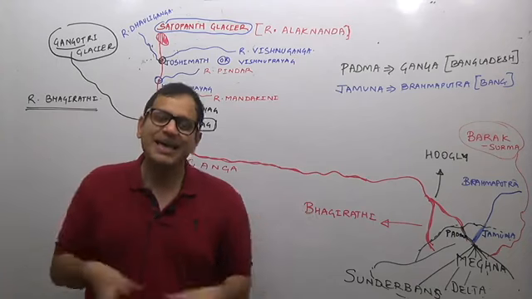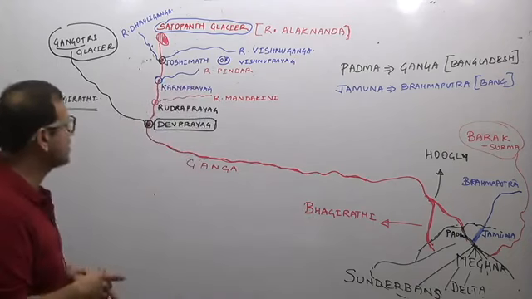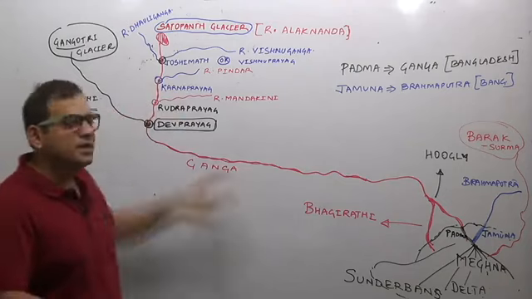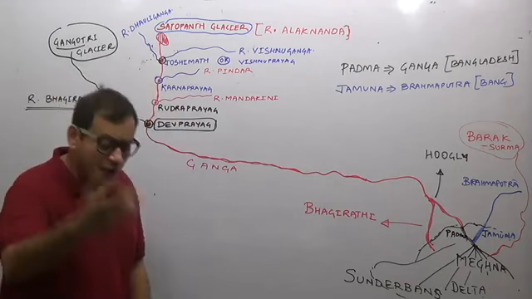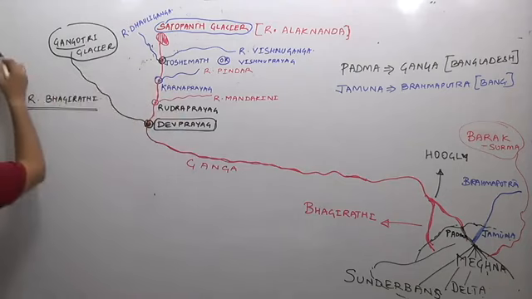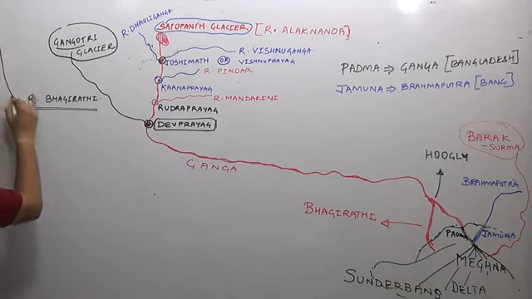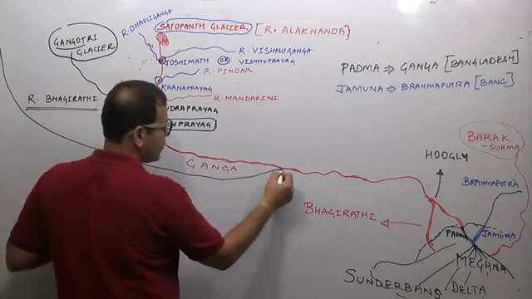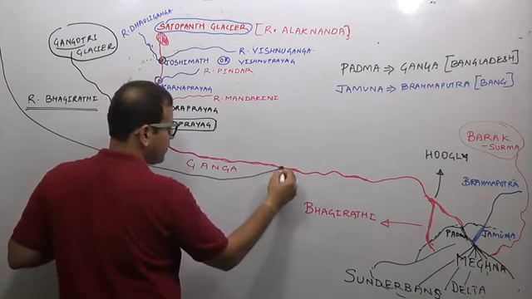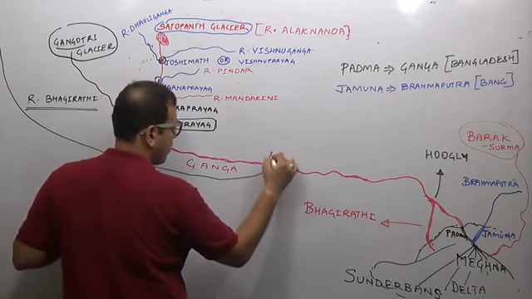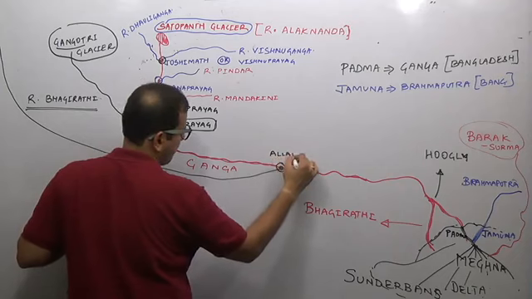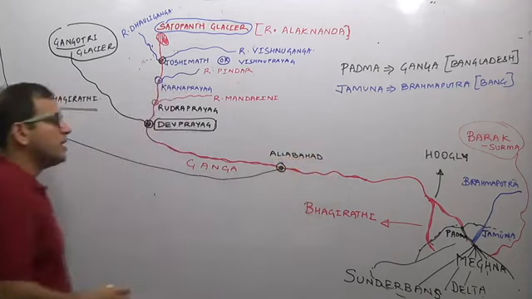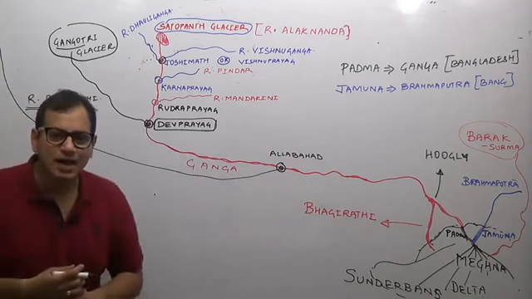So our entire Ganga river system will consist of studying the initial part, which we have studied. Now after that, river Ganga obviously is fed by numerous tributaries. One of the most important tributaries of river Ganga is river Yamuna, which joins river Ganga at Allahabad.